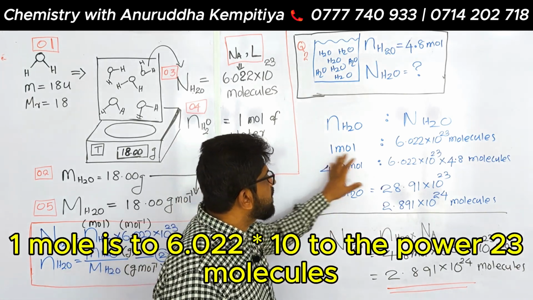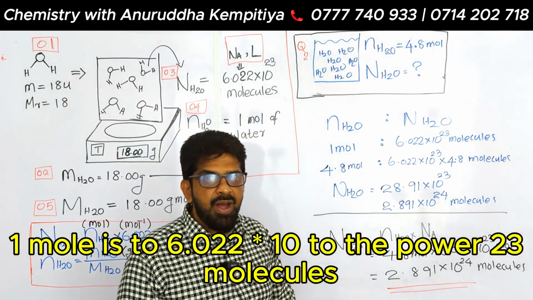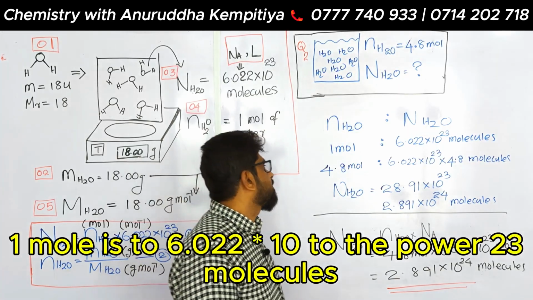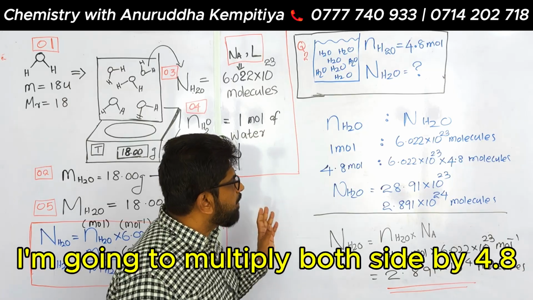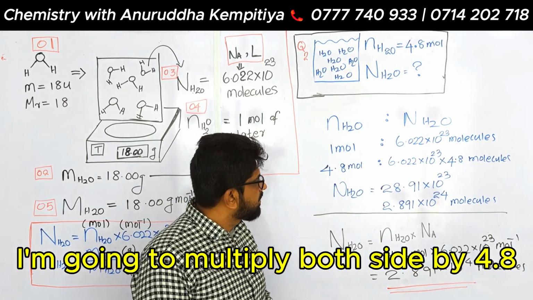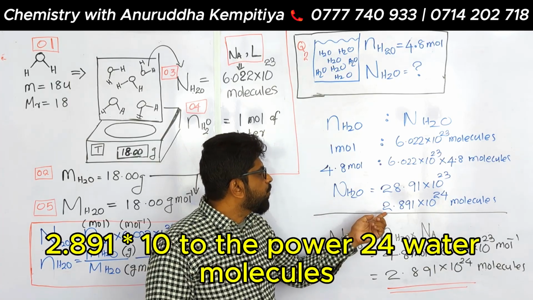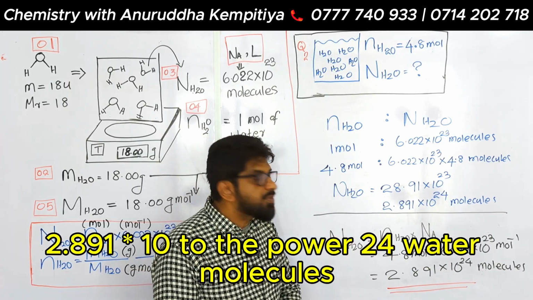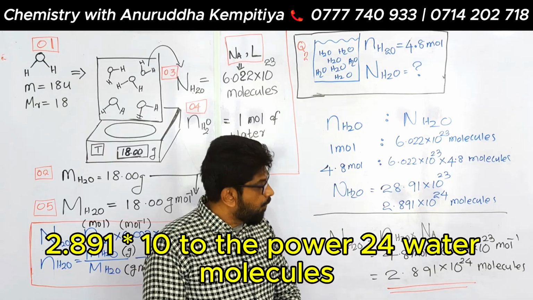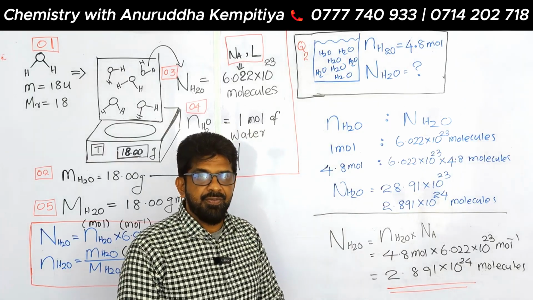That means 1 mole is to 6.022 times 10 to the power 23 molecules. Then I am going to multiply both sides by 4.8. So I am getting the final answer, 2.891 times 10 to the power 24 water molecules.